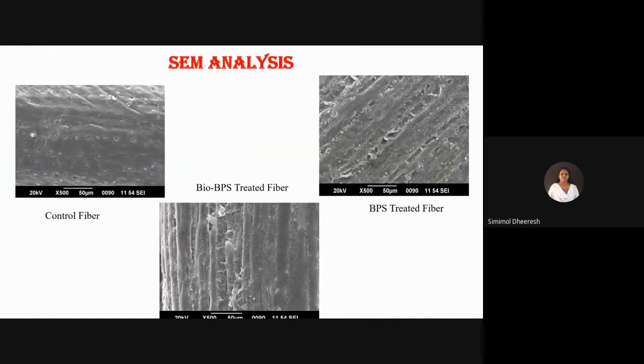In the SEM-EDAX analysis, comparing control fiber, bio-treated fiber, BPS-treated fiber and bio-treated BPS fiber, the inorganic treated sample shows BPS present.